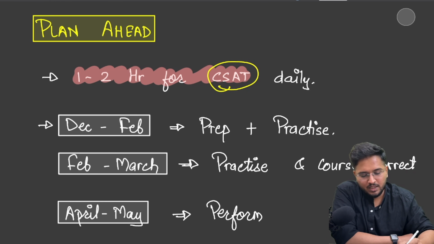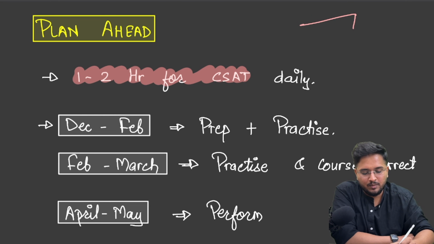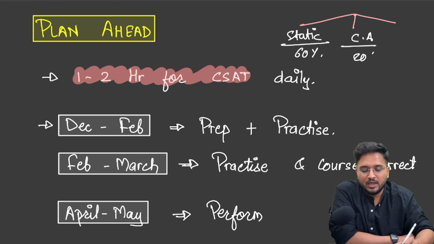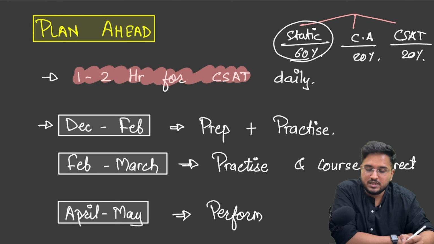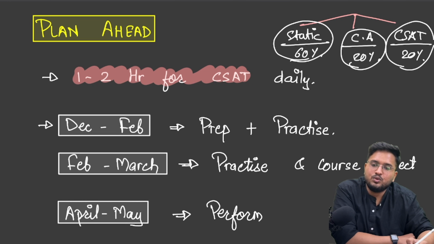This is the approach that we will be following in our mentorship program as well, where we will be dividing the day into 3 parts. One would be static, which will take the major part of the day, around 60%. Then would be current affairs, which would take around 20% of the day, and CSAT, which would take around 20% of the day. So if you are preparing for 10 hours, you should be giving 6 hours for your static preparation, 2 hours for current affairs, and 2 hours for CSAT preparation.